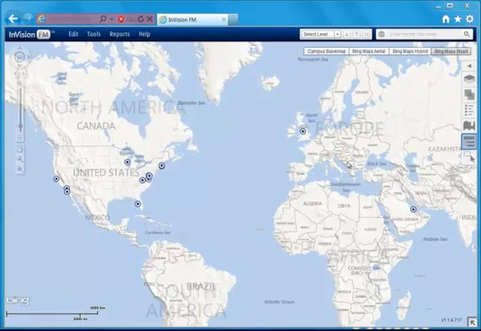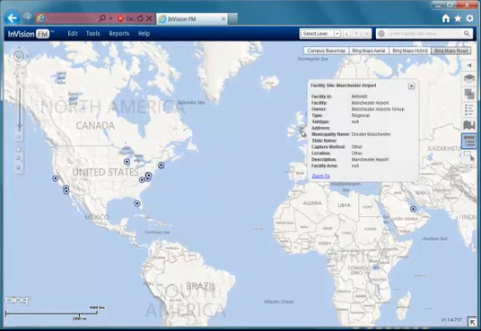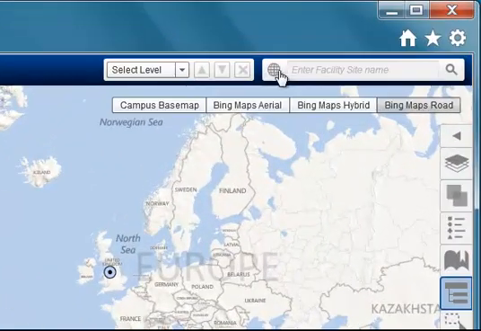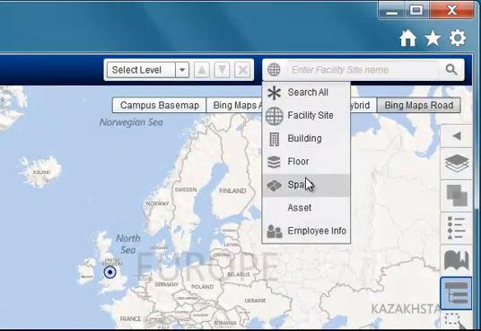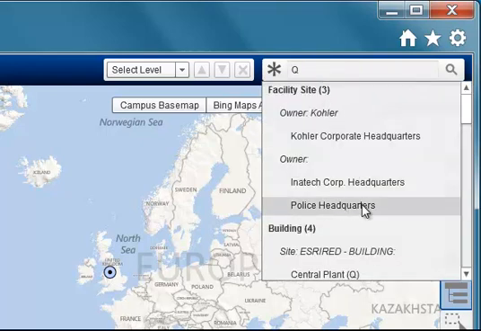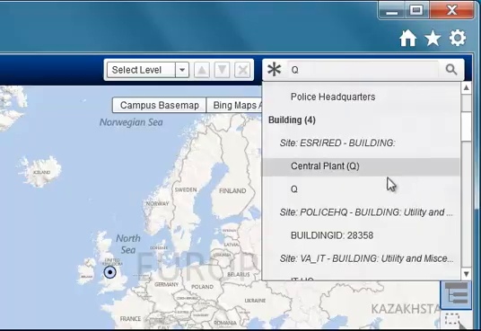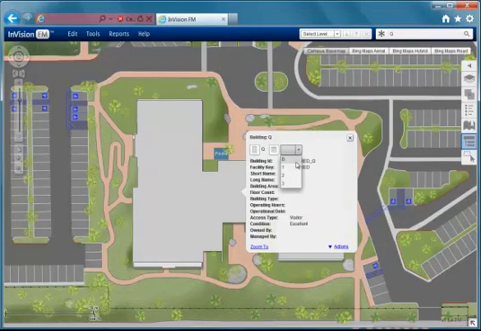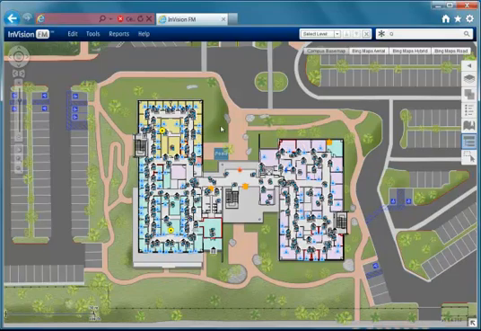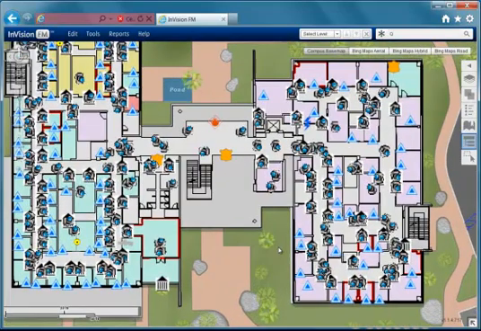Starting at a global view, users can see the locations of all their facility sites or campuses. With one click, they can zoom to that particular campus, or you can choose to search across all entities throughout your entire portfolio. Here we'll search for building Q, and we can see all the matching records that relate to Q. When we select Q, the building's displayed, the map zooms, and we can select the floor we're interested in from the drop-down. When we select the floor, all the entities for that floor turn on.